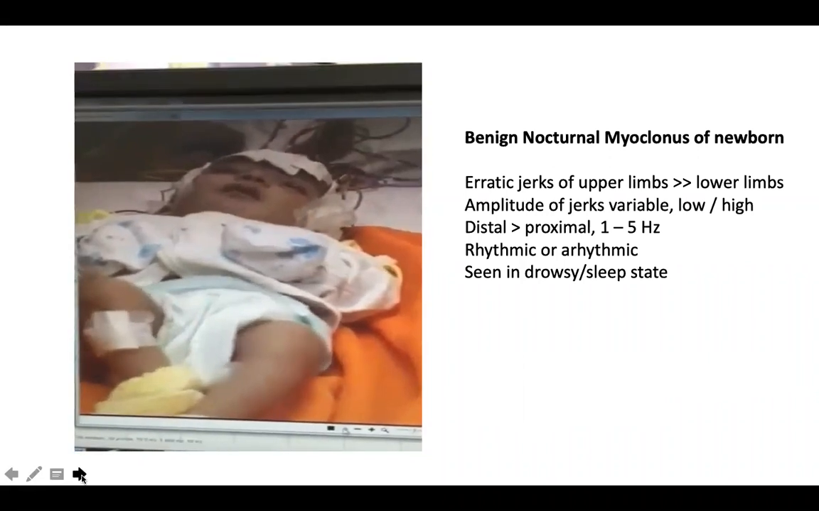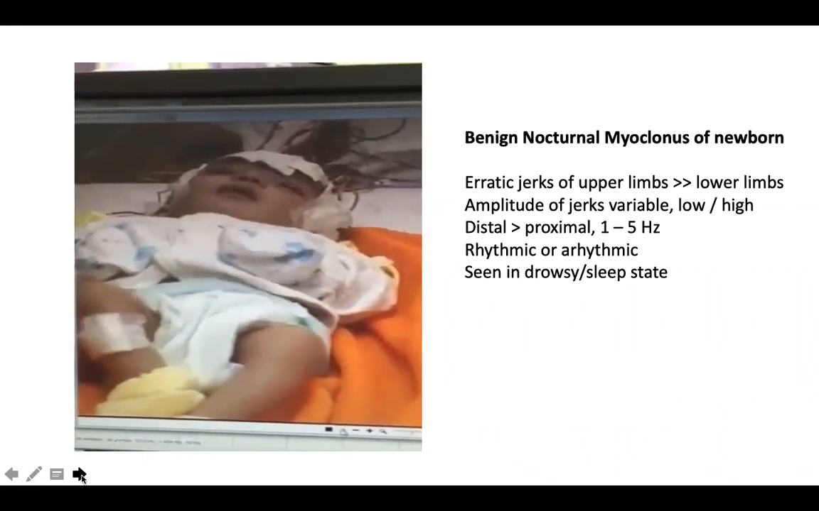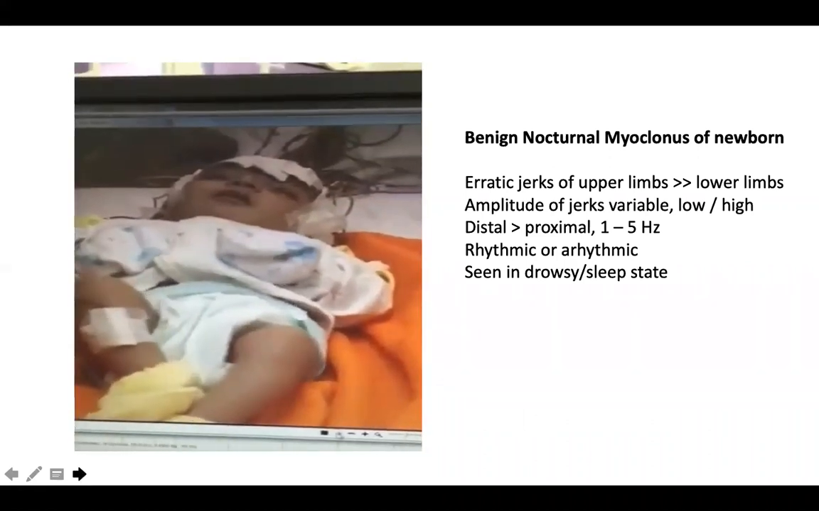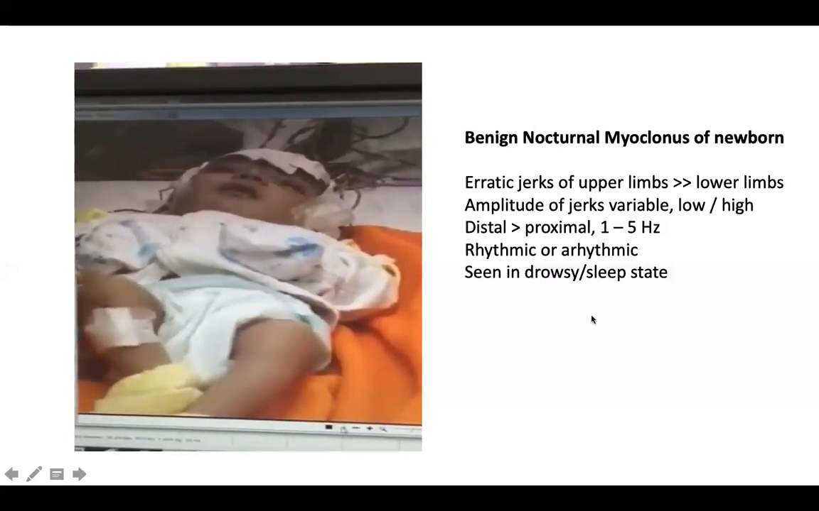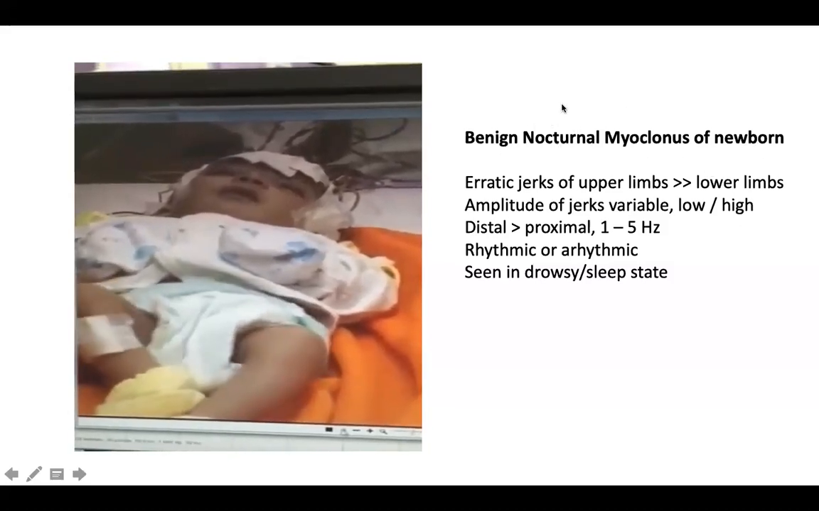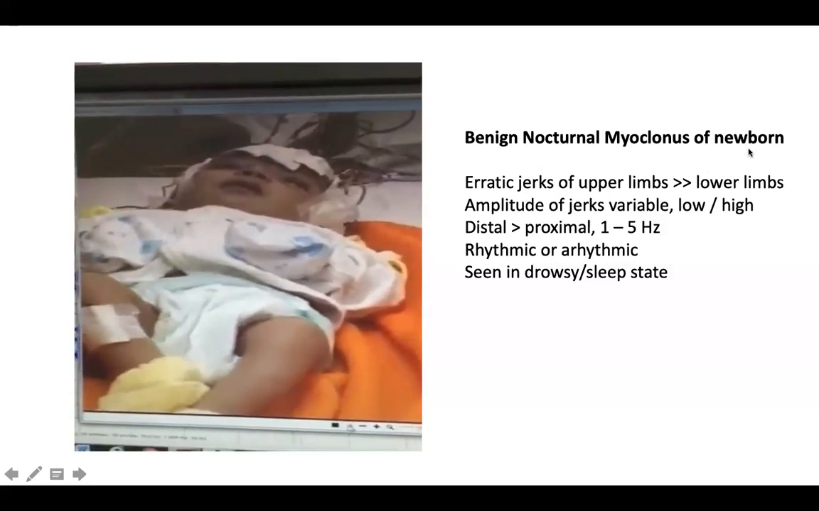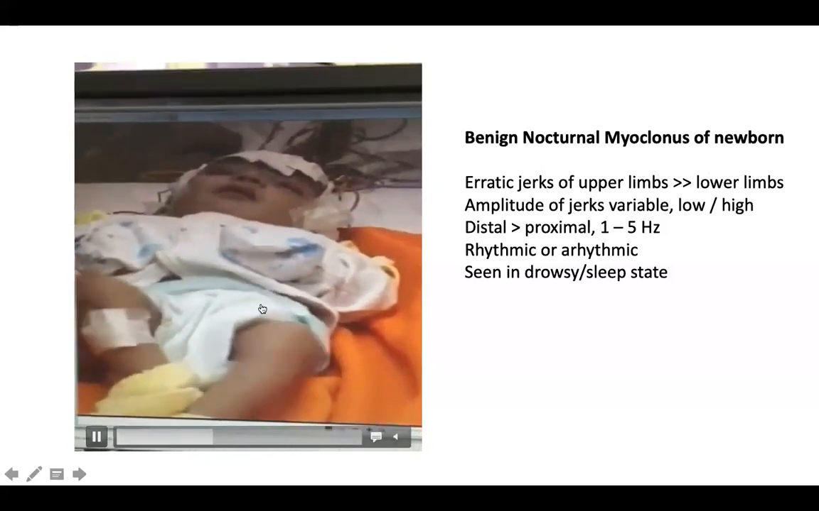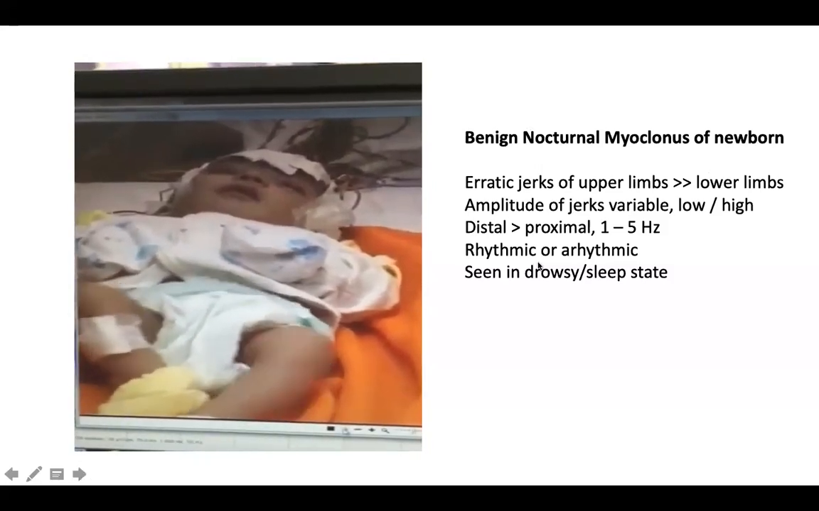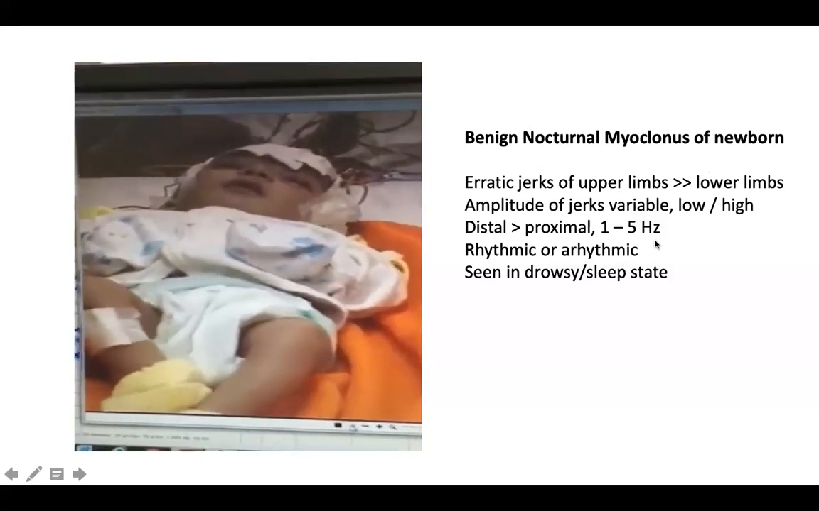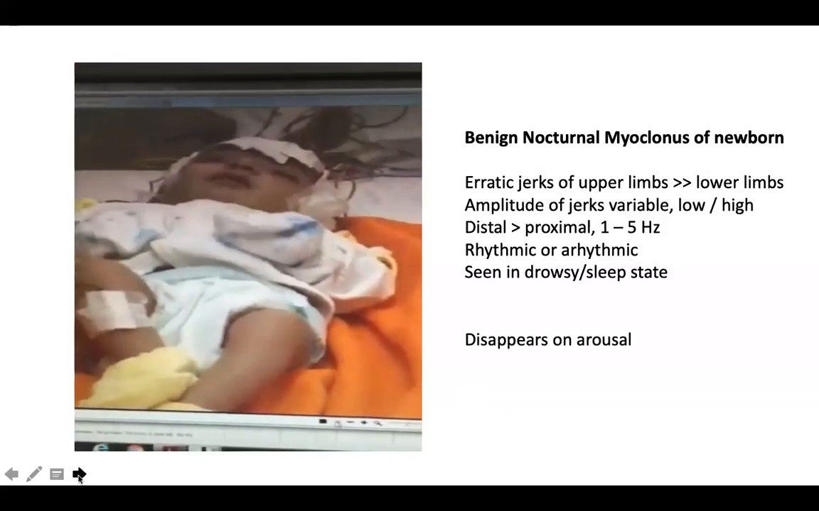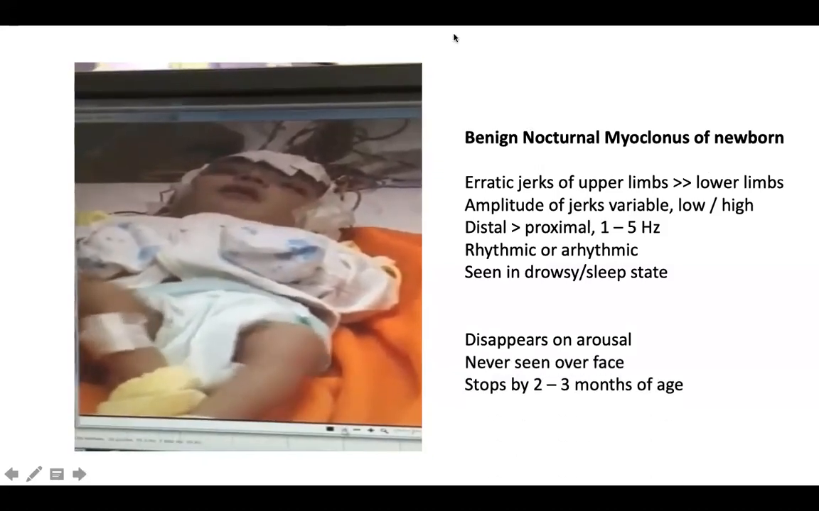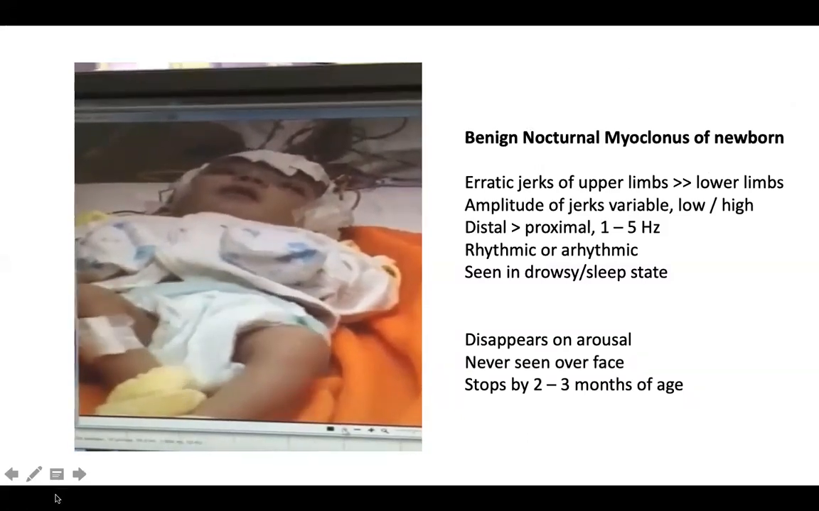They usually have a frequency of 1 to 5 hertz. But if the child is having encephalopathy with these sort of myoclonic movements, then you should think about neurometabolic or neurodegenerative conditions, right? So benign sleep myoclonus is again a frequent condition. It causes a lot of anxiety to parents. They think this is quite unusual and they come to the emergency, right? But if you are able to understand this, the events always happen in sleep, right? In an otherwise normal child, this is benign sleep myoclonus and requires no treatment. In fact, anti-epileptics like phenobarbital can worsen benign sleep myoclonus. It disappears on arousal, it never happens on the face, and it disappears by 2 to 3 months. Okay, so this is your benign sleep myoclonus.